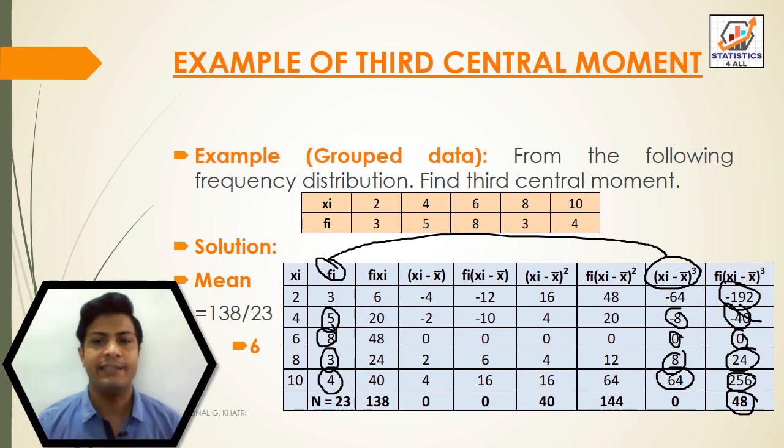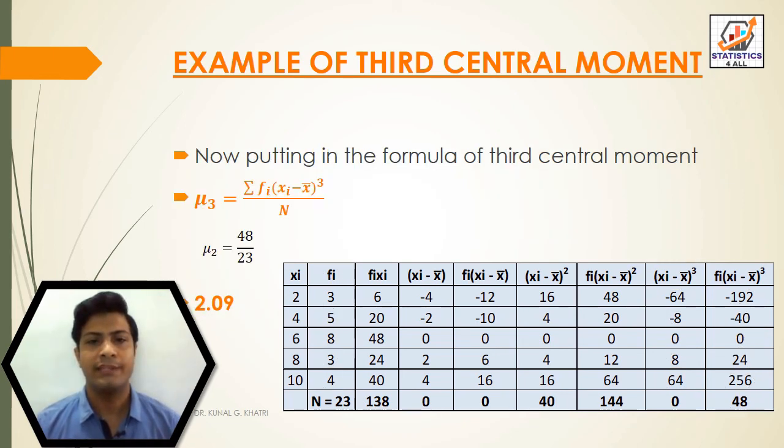So after finding this value, we have to put it in the formula of the third central moment, mu3 is equal to sigma fi into xi minus x bar whole cube divided by n. Here sigma fi into xi minus x bar whole cube is equal to 48. So 48 divided by n, that is 23. We get value 2.09.